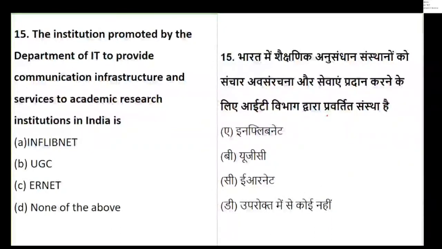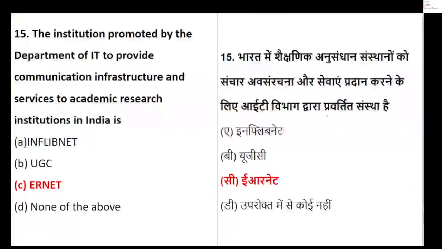So the institution promoted by the Department of IT to provide communication infrastructure and services to the research institutes of India is nothing but ERNET. All the A-listed research institutes are connected with the help of ERNET. Question number 15, it's option C, ERNET, Educational Research Network. Be careful, these things are very small, but very important, when your content is clear but the concept is not, you're not able to get it.